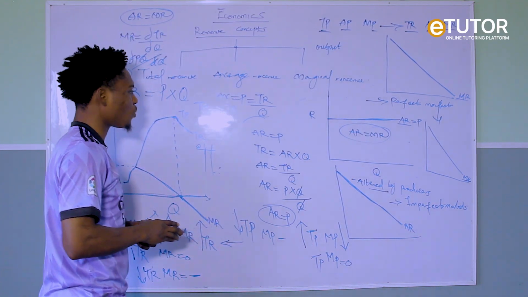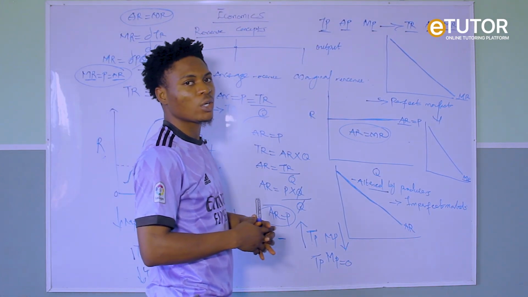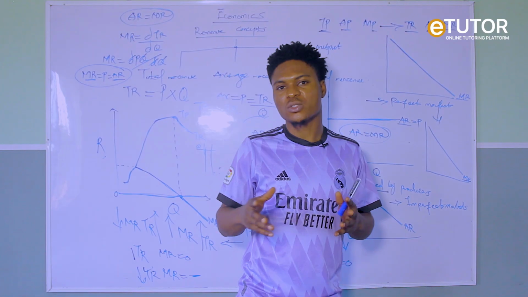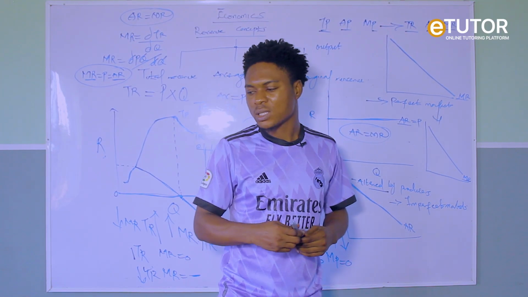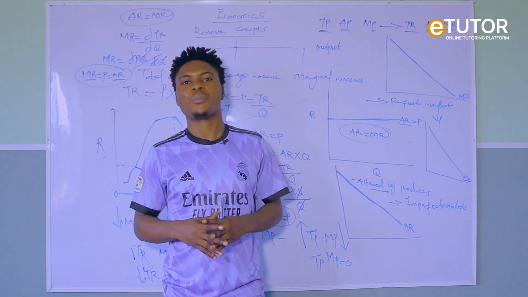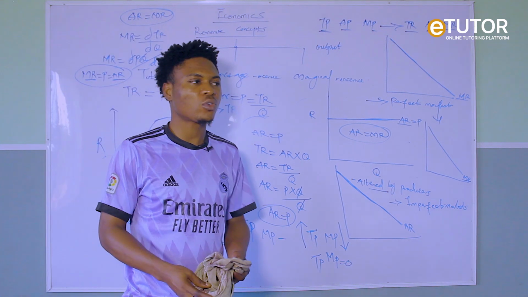So that is that on revenue concept. So once we have been able to determine the analysis of this revenue and the cost concept, then we will now look at the primary goal of a producer. And the primary goal of a producer is to maximize profit. So we want to talk about